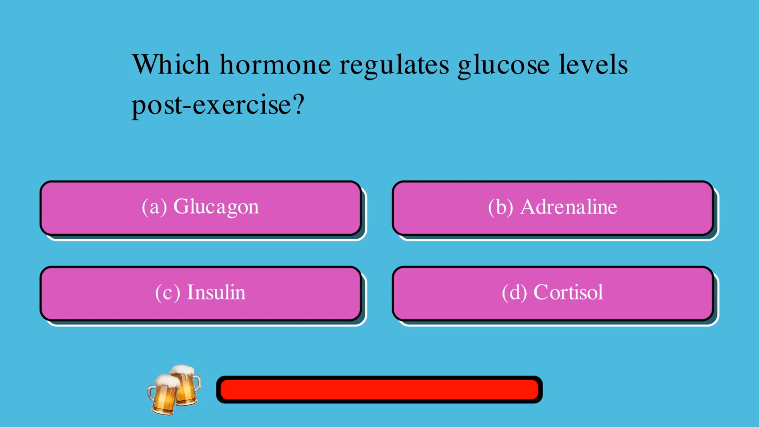Which hormone regulates glucose levels post-exercise? A. Glucagon, or B. Adrenaline, or C. Insulin, or D. Cortisol. The correct answer is C. Insulin.